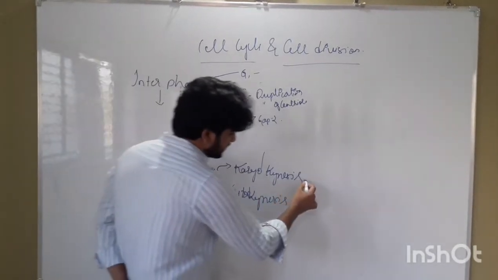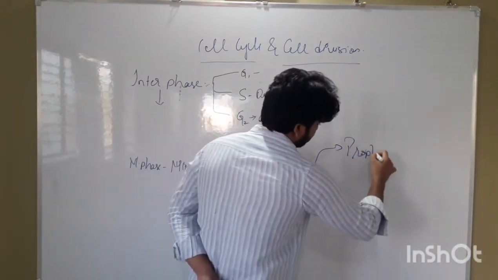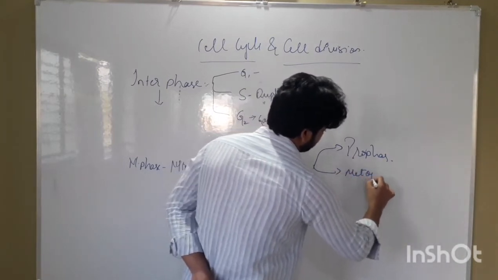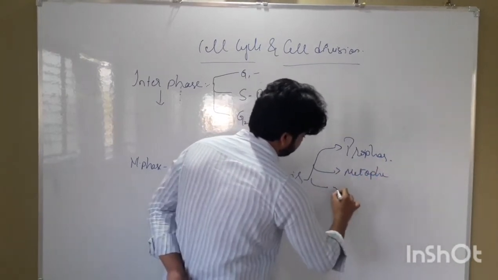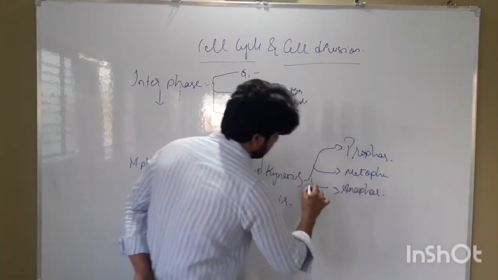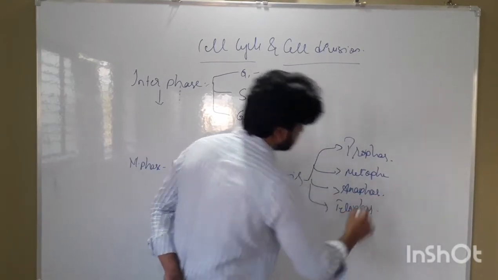This karyokinesis is again subdivided into four substages.